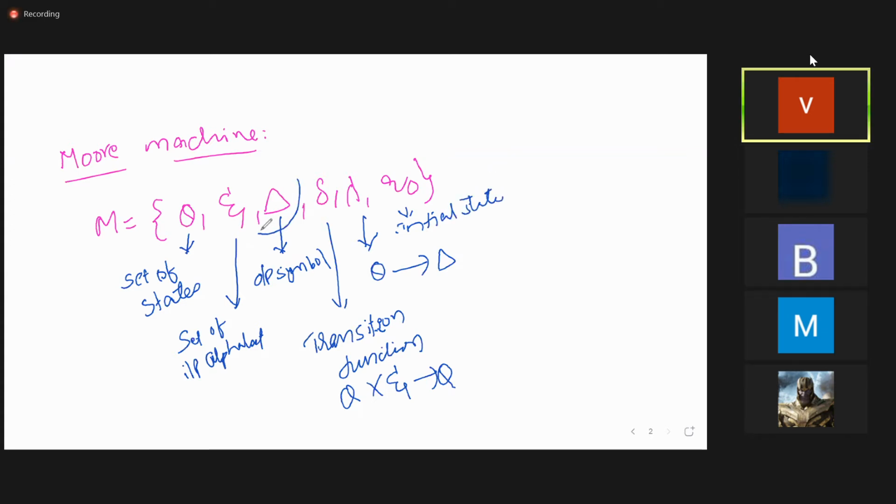What are the new symbols here? We have seen this delta and this lambda. This delta represents output symbols. And which output symbol is associated with which state, that is what lambda tells. I'll give you an example, then you'll get to know what this is. Observe carefully.